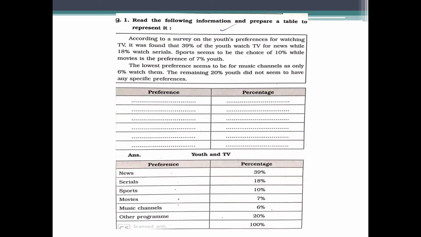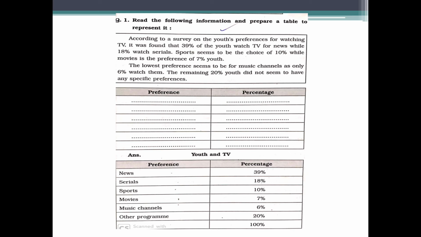Now, for example, read the following information above and prepare a table to represent it. Now, this is a passage given according to a survey on the youth's preferences for watching TV. It was found that 39% of youth watch TV for news, while 18% watch serials.